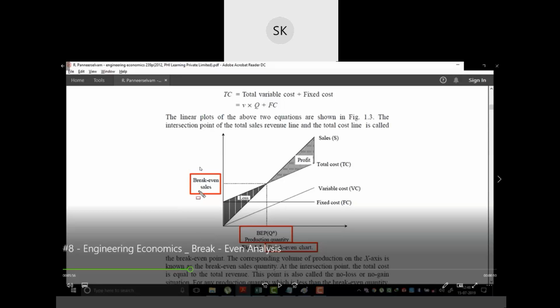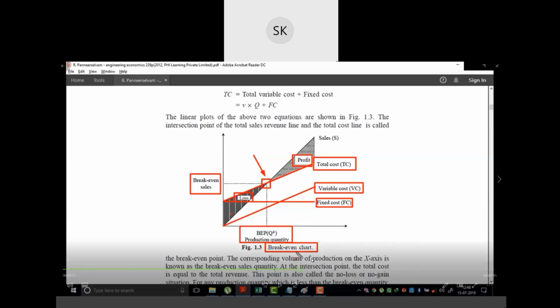Here in the y direction they plot the sales, and here the product quantity, how much quantity you are producing. So this will always be a fixed cost, and this is the variable cost. Fixed cost will be the same always. So this is the general introduction.